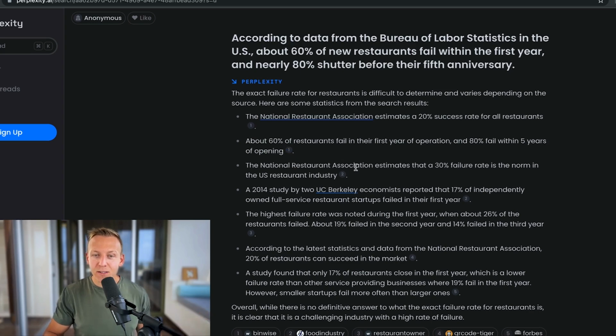We can see the National Restaurant Association estimates that a 30% failure rate is the norm in the US restaurant industry. We can see about 60% of restaurants fail within their first year and 80% fail within 5 years of opening, which is the exact claim, which is also from ChatGPT. And now we have that source here. So all in all, for this piece of information, while it does jump up and down, these estimates are pretty good facts that now can be cited and sourced right here.